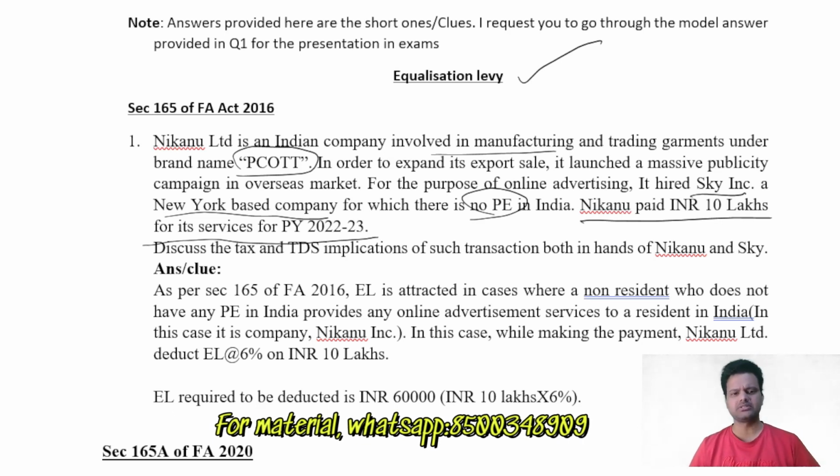Okay, this is a basic question on the equalization levy. This is an examination question. There are two companies: one is Nikano Limited, another one is Sky Inc. Nikano Limited is an Indian company doing manufacturing and trading of garments under the brand name PCOTT. They want to expand globally, so they took the help of the consultant called Sky Inc., who is providing online advertisement services, for which there is no PE, no business connection with India. There is no PE in India for Sky Inc.